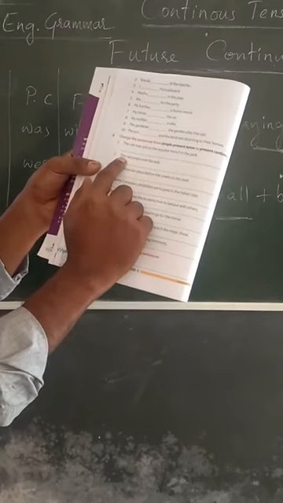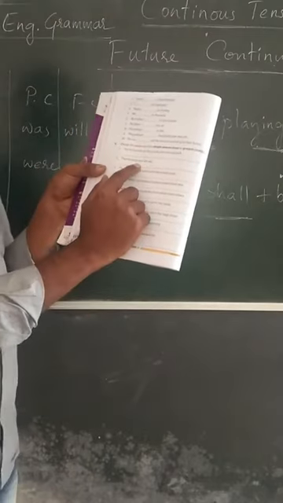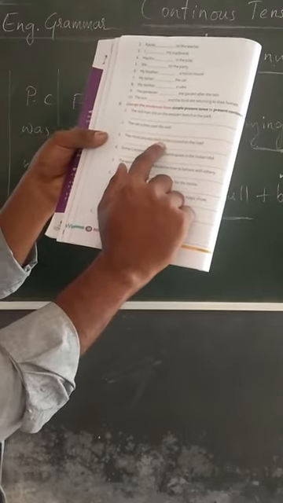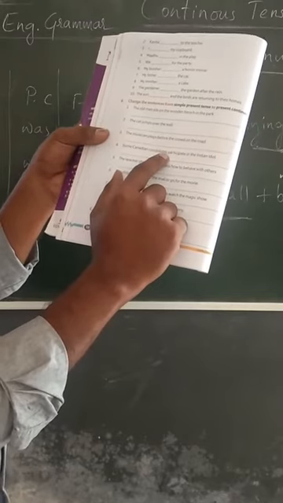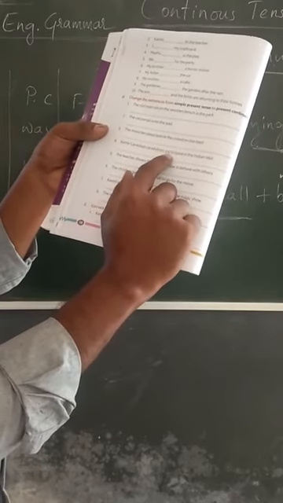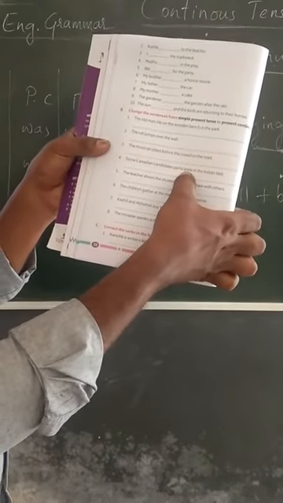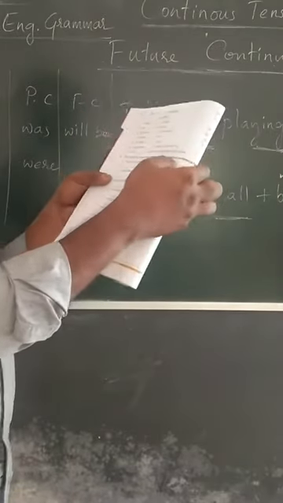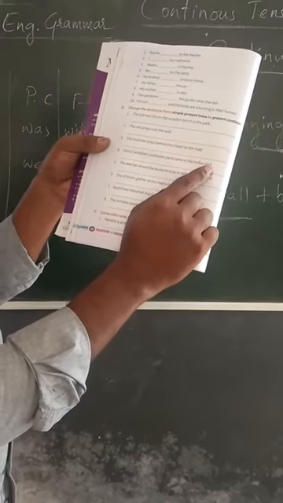And the cat jumps over the wall. Jumps is simple present. So the cat is jumping over the wall. The musician is playing before the crowd on the road. Some Canadian candidates are participating. See, participate is the verb, so it's in simple present. We have to change it into present continuous. Some Canadian candidates are participating in the Indian Idol.